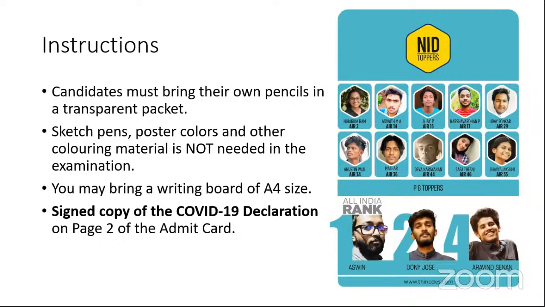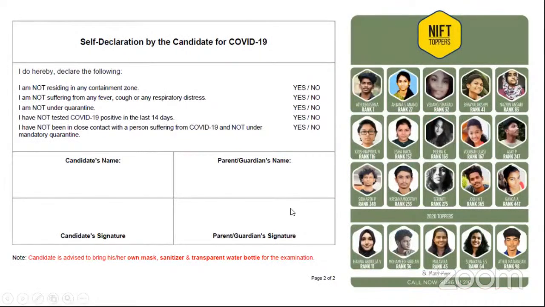Regarding the self-declaration, as we've clearly mentioned, a signed copy of the COVID-19 self-declaration is required. Where do you get that? I think Vidhi Thakur was the person who was asking that. You can get it from the second page of the admit card. So take that along with you, sign it, and you can submit it. There would be a self-declaration desk, as Sachin sir has already mentioned.